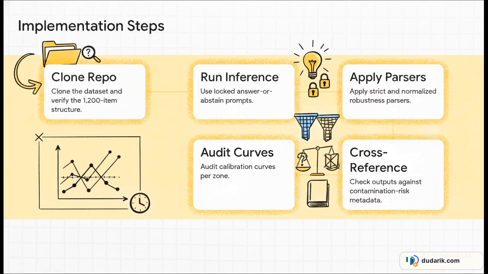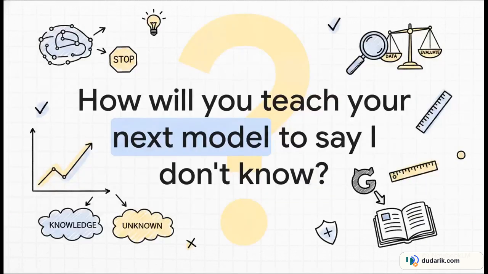Fourth, and this is absolutely crucial, cross-reference your model's outputs against the contamination risk metadata to see if it's actually reasoning or just reciting. And finally, audit the calibration curves per zone to ensure the model's confidence actually matches its ability to answer. I want to leave you with this provocative thought as we wrap up today's explainer.